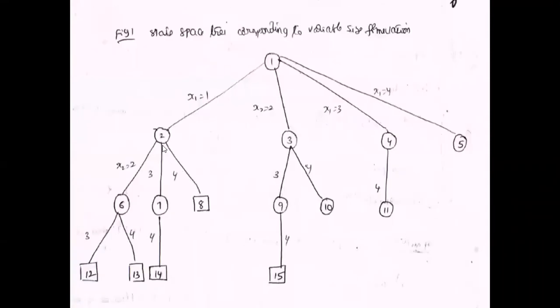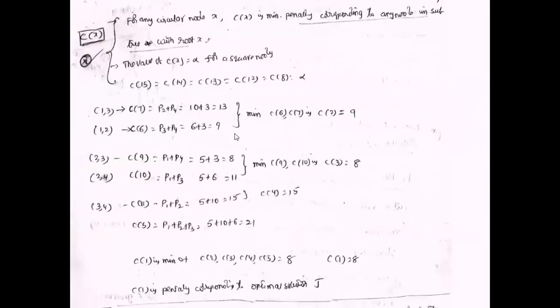So to calculate C of X for the second node, we consider the minimum value of C of 6, 7, and 8. C of 6 is 9, C of 7 is 13, and C of 8 is infinity. So the minimum value is 9. So the value of C of 2 is 9.